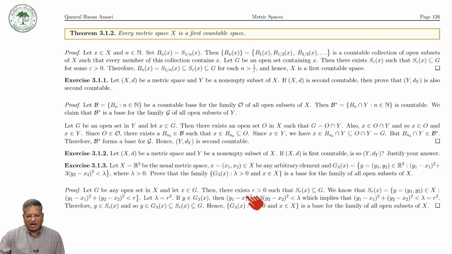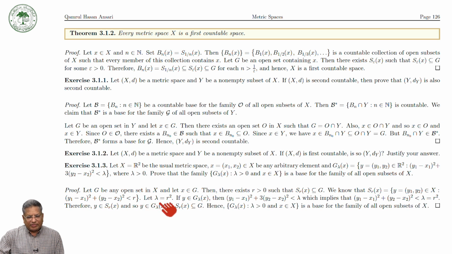So there exists r greater than 0 such that S_r(x) is a subset of G. Now we know that S_r(x) is the set of all points y such that (y1 minus x1) square plus (y2 minus x2) square is less than r square. This is the open ball with the usual metric.